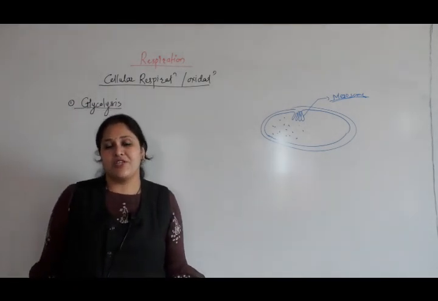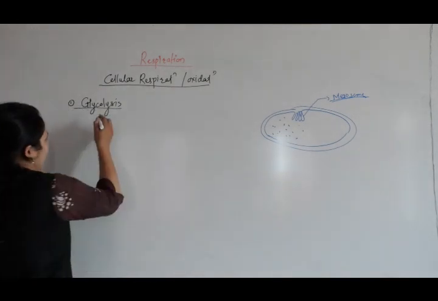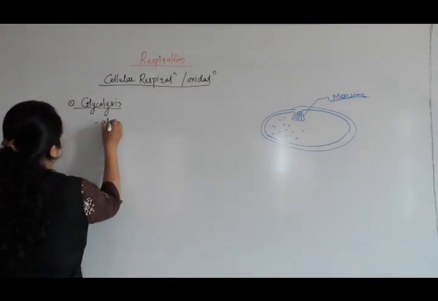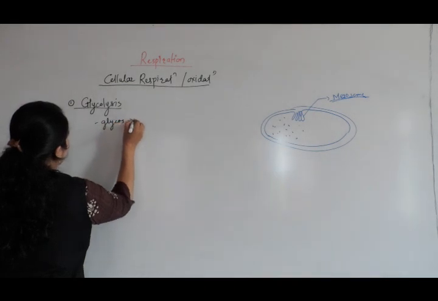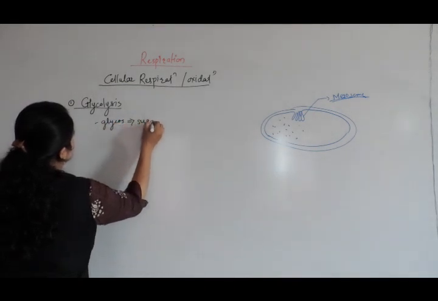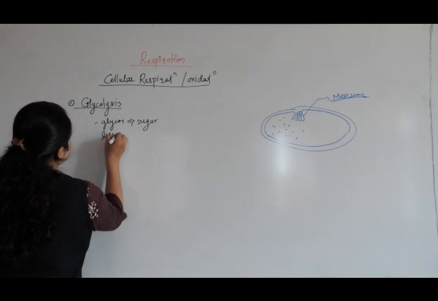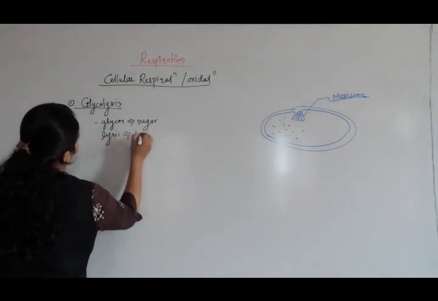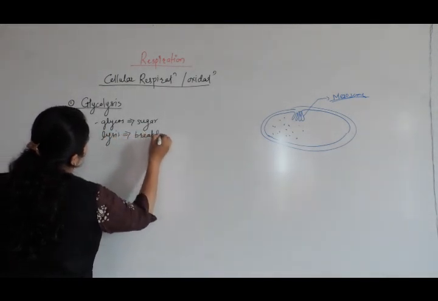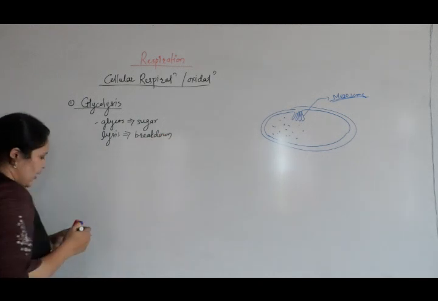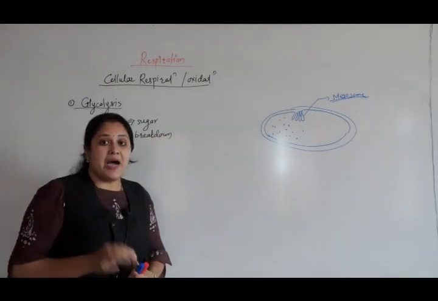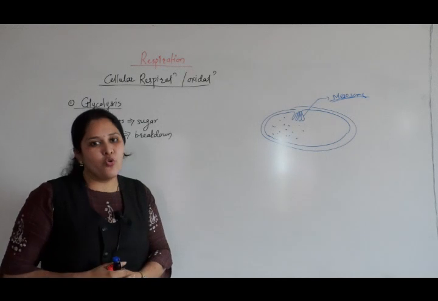Let's try to understand the meaning of glycolysis. Glyco meaning sugar, and lysis meaning to break down. Now glycolysis is a partial degradation of glucose.